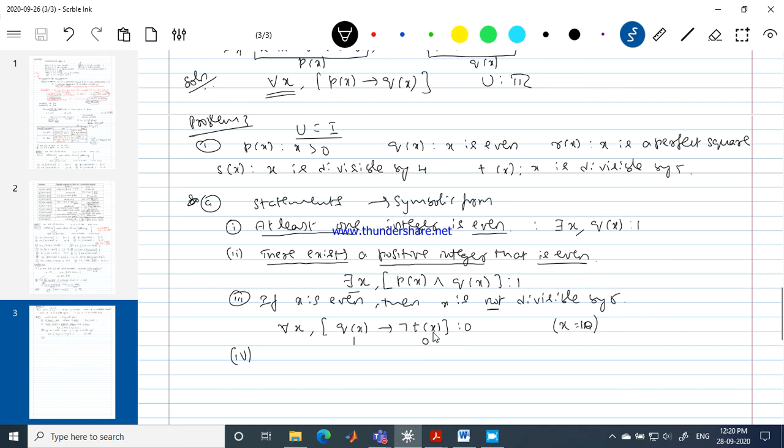X4 is not divisible by 5. That becomes a true statement in that case. Your conclusion is true means it becomes a true statement. Since we are talking about for all x, I need to find an example which says it's a false statement. When it is not possible, we claim it's a true statement.